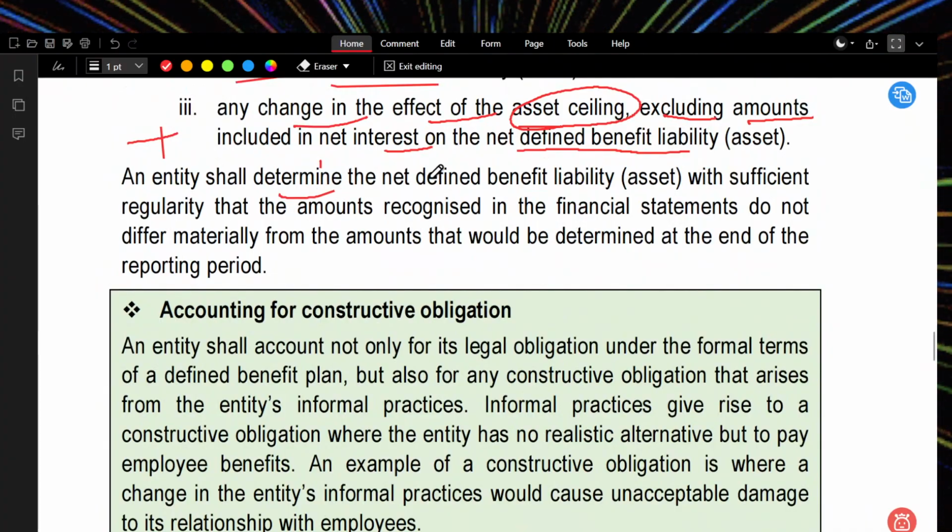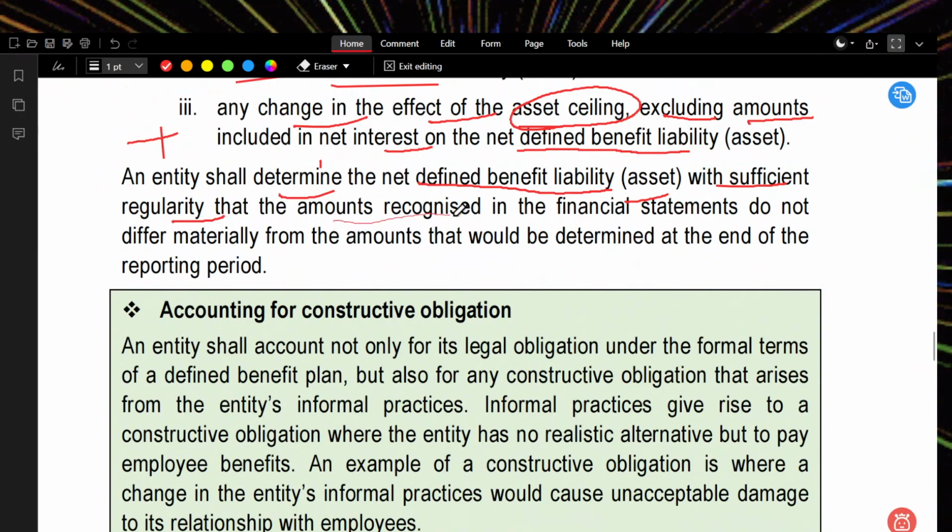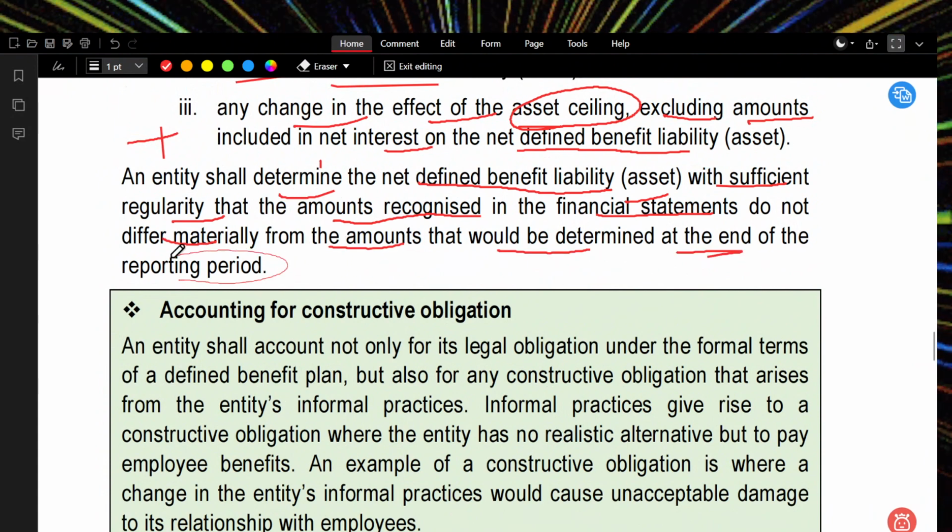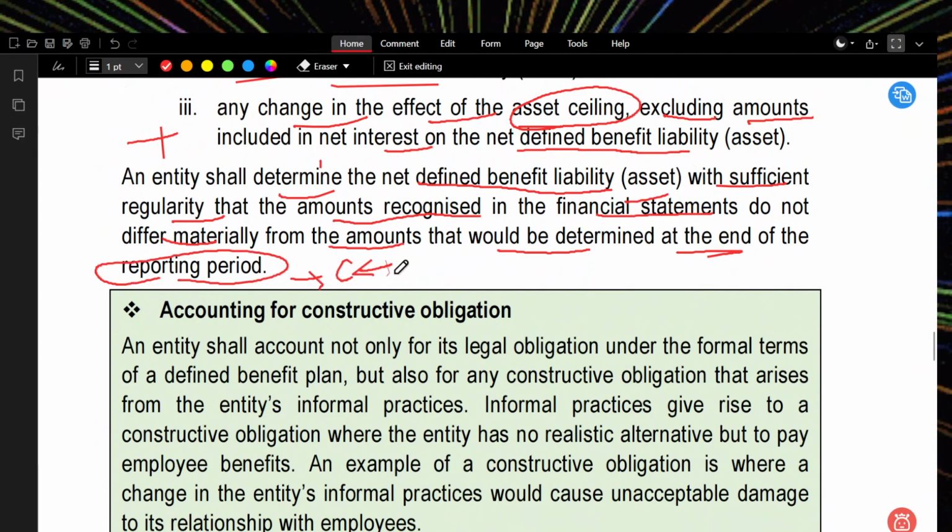The entity shall determine the net defined benefit liability or asset with sufficient regularity, so that the amounts recognized in the financial statements do not differ materially from the amount that would be determined at the end of the reporting period. So whatever contribution may be needed should be mostly similar to the actual payment that needs to be paid on the maturity date to the employee.